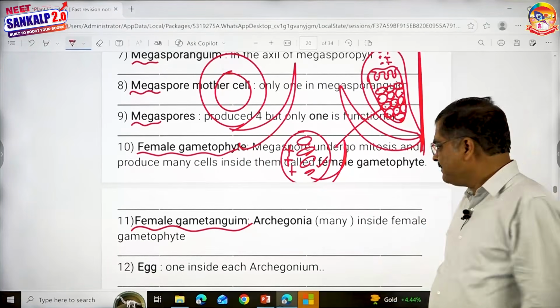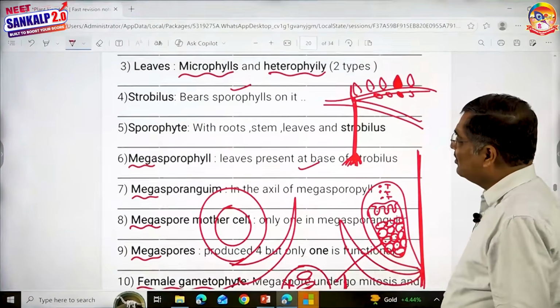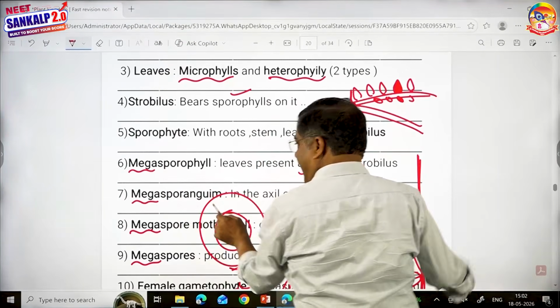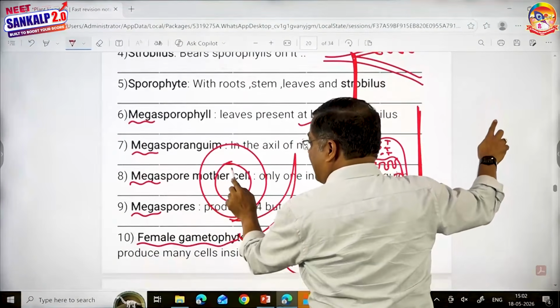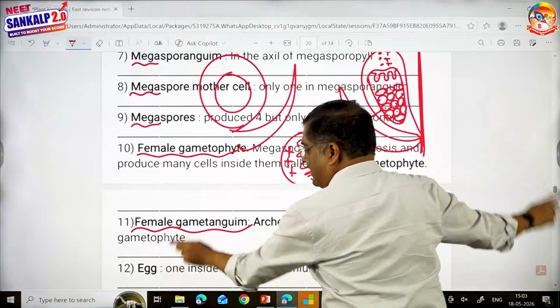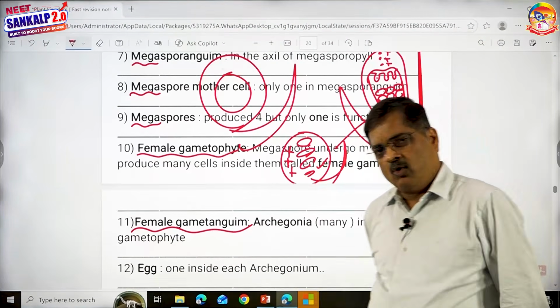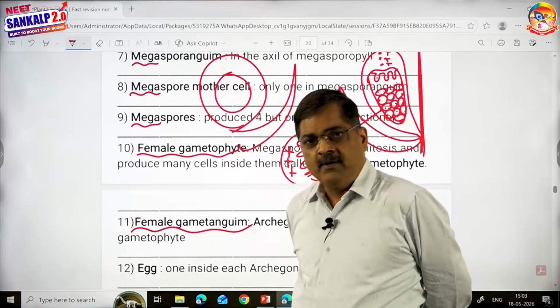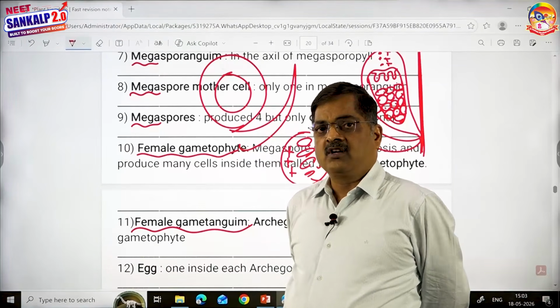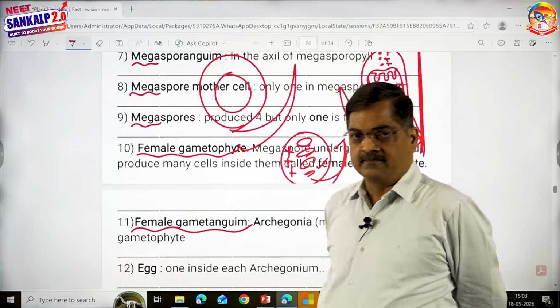So easy to remember. The table is same? No. Sporophyte, sporophyll, sporangium, spore mother cell, spore, gametophyte, gametangium, and gamete. Only thing is that we put a prefix mega before that because Selaginella is heterosporic.